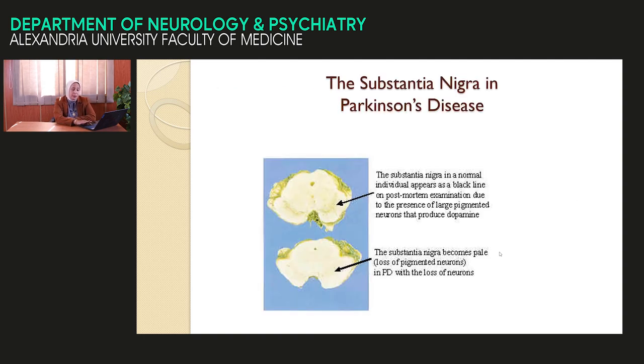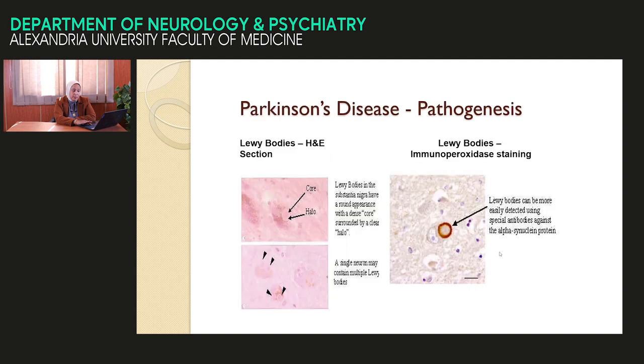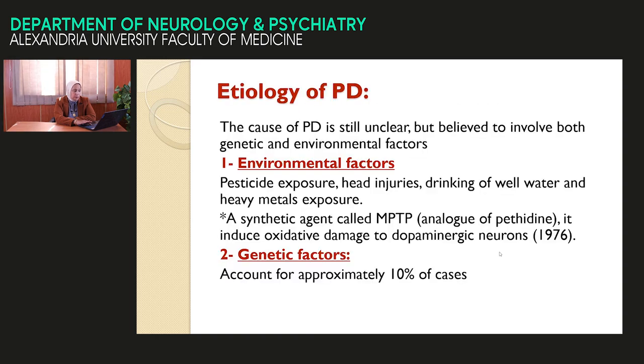This is the figure for substantia nigra. At the top, the normal person's substantia nigra is bulky and brownish in color, and at the bottom, the substantia nigra of a patient with Parkinson is atrophied and depigmented. This is the Lewy body in the brain biopsy, and it is the diagnostic hallmark for diagnosis of idiopathic Parkinson.